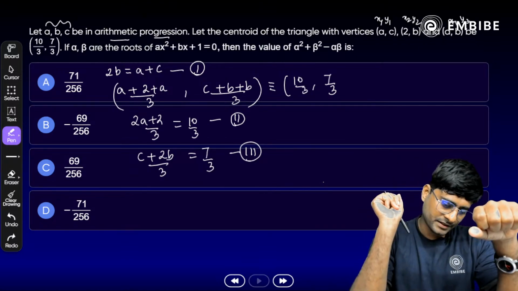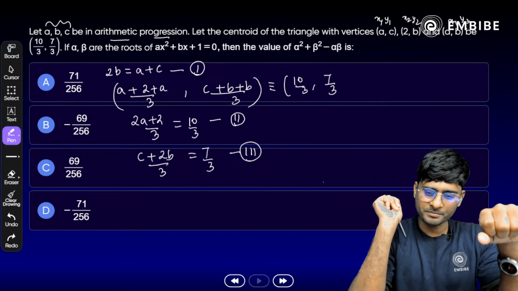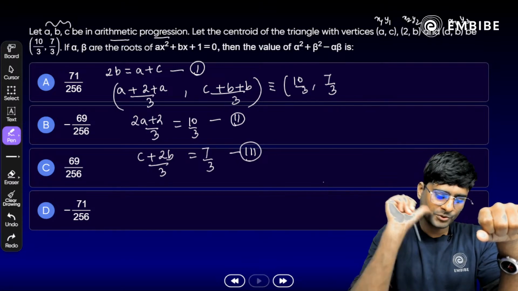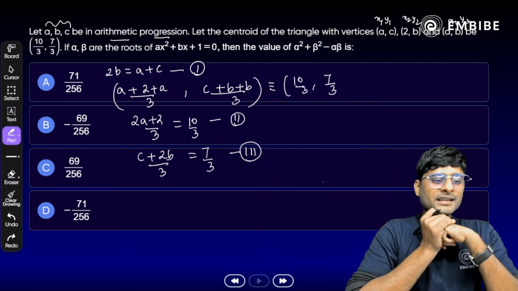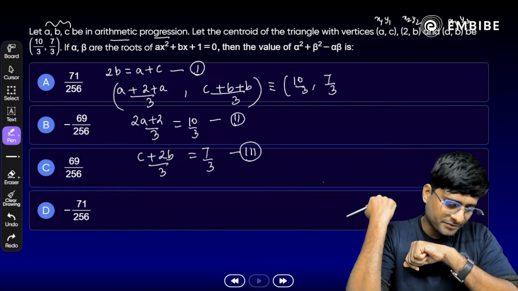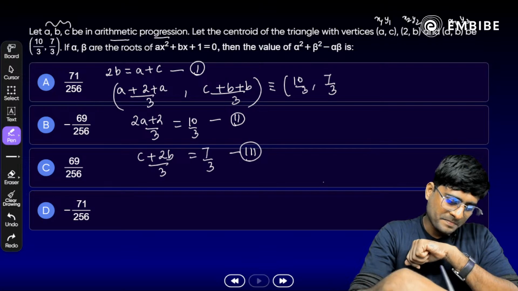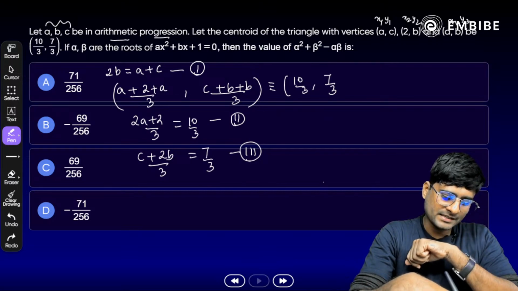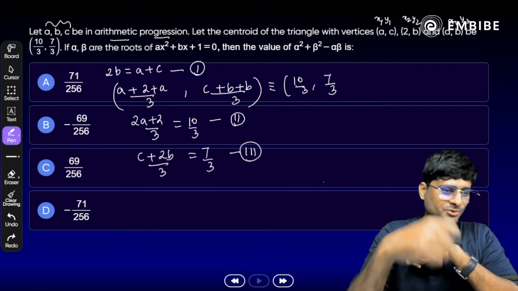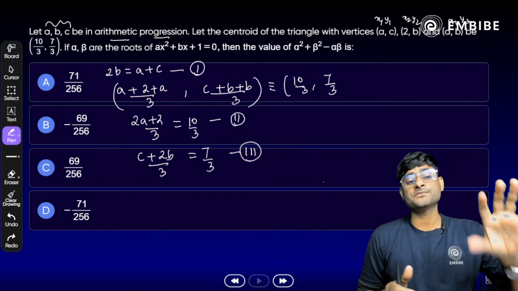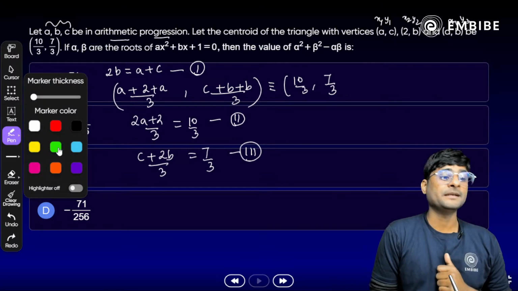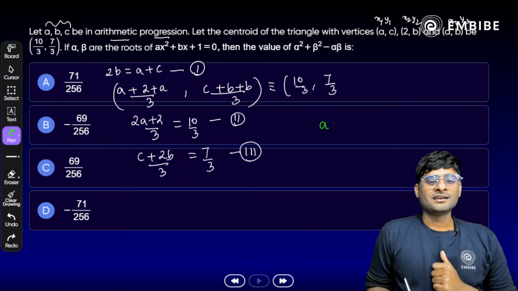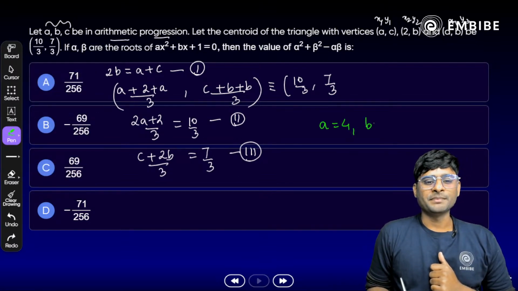All right, someone has given the answer here. Sarthak said the value of b is 11 by 4, A is 4. Yes, very good. Is that correct? Once we solve all three equations number 1, 2 and 3, what we get? The value of A, B, C. Exactly. A is 4, B is 11 by 4 and C is 3 by 2 here.